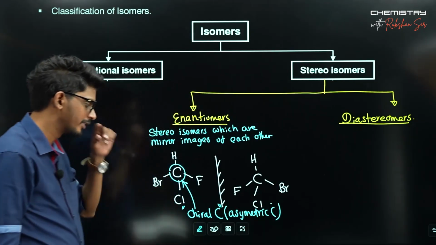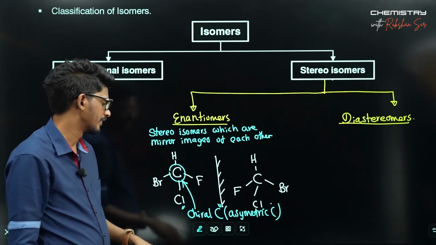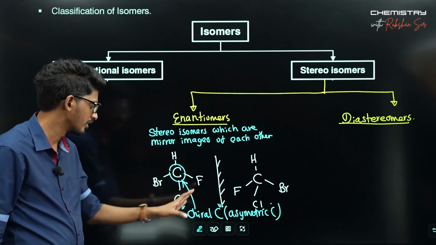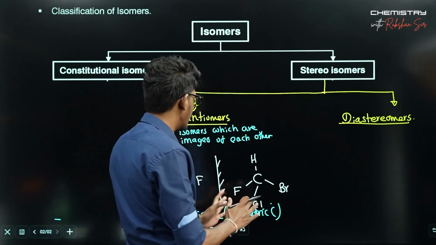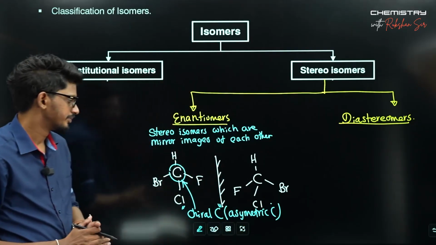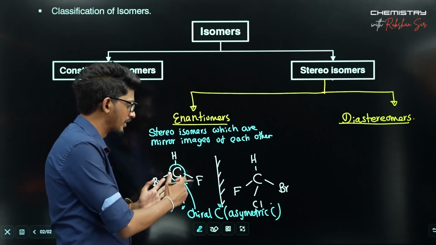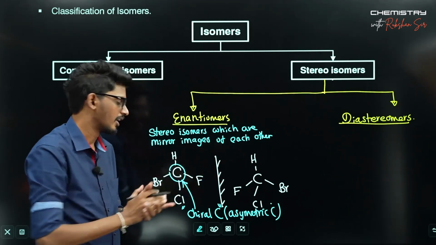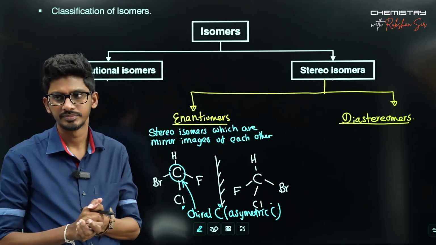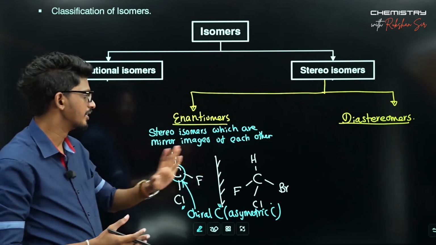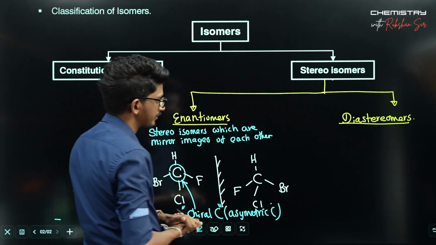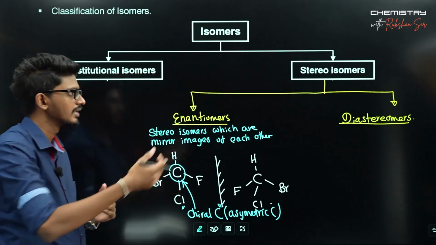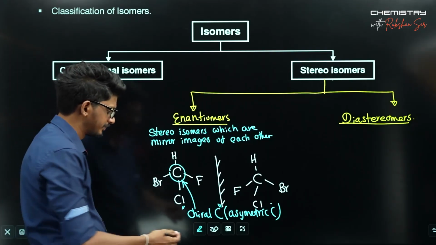If you have a chiral carbon or asymmetric carbon, that means a carbon with 4 different groups attached to it, then such compounds are able to show enantiomerism. That compound and its mirror image are two different compounds. So that is all about enantiomers.